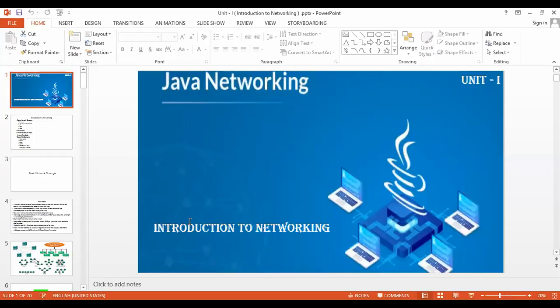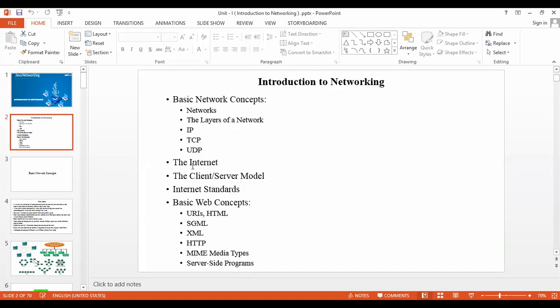So here is the detailed information regarding Java network programming, or the introduction to networking. In the upcoming sessions, I'm going to discuss how socket programming works and which programs are useful while communicating from one computer to another. And we are going to create one application with client-server architecture, a chat room, through Java networking.